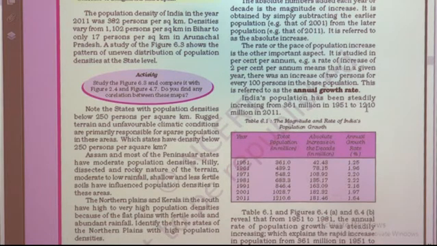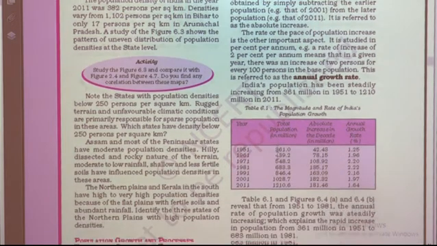In 1951 it was only 361 million, but in 2011 the population is 1210 million, and the next census, in 2021, the population has obviously increased again. Observe the table here.